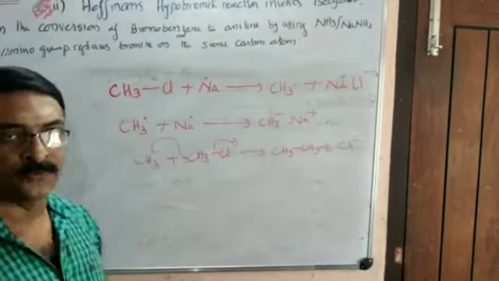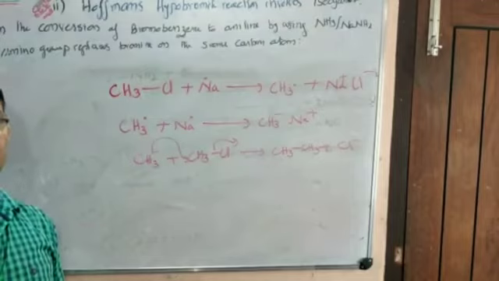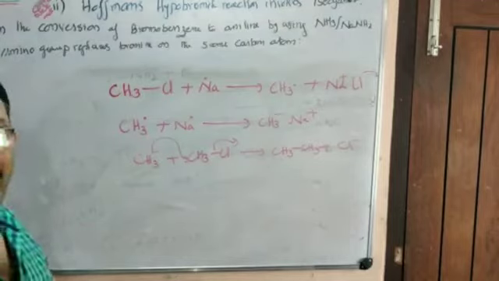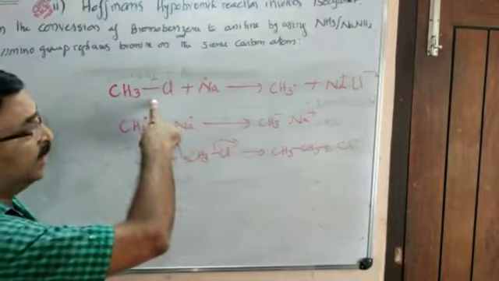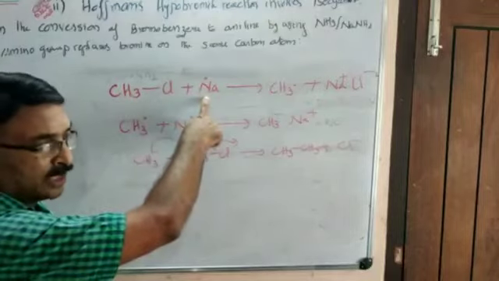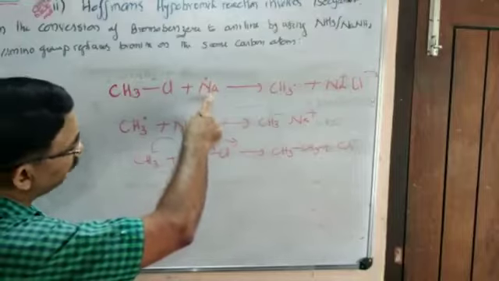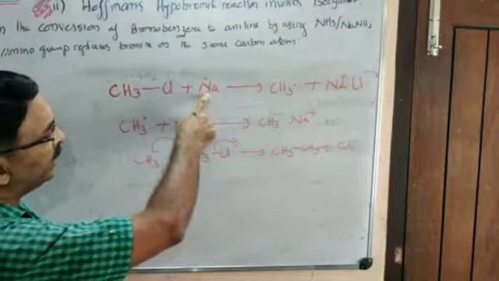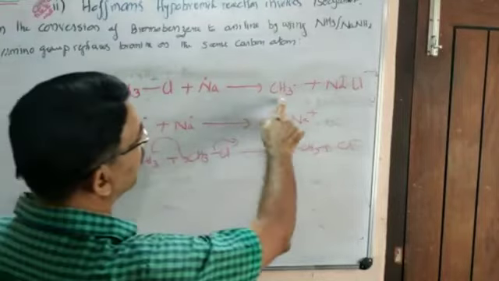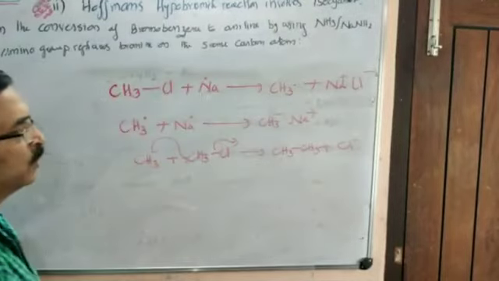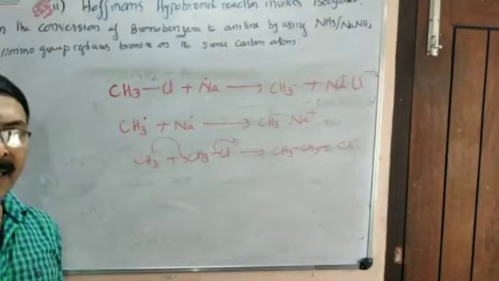Look at the mechanism for Wurtz reaction. An alkyl halide is converted to a higher alkane in the presence of sodium in dry ether medium. What really happened here? See, the sodium metal first reacts with the alkyl halide. Actually all alkali metals are like a free radical. They have one unpaired electron in their valence shell. So we may say it is a free radical reaction. Na substitutes chlorine, whereby this becomes CH3 free radical and NaCl molecule. So in the first step, you have an alkyl free radical generation.